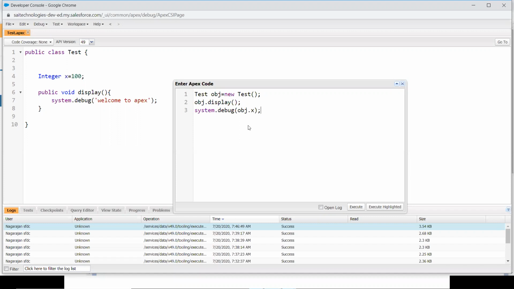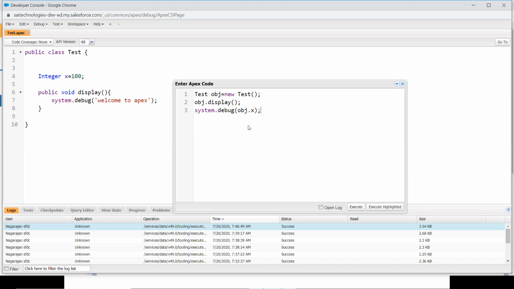I am accessing X now outside my class, from my anonymous window. That is outside the class. So if you want to access something outside the class, it should be in public scope. So every time we need to declare it, if it's public, right? Yes, definitely.